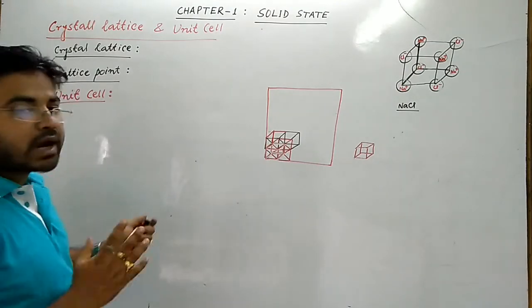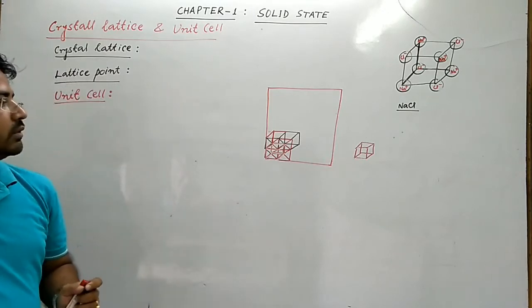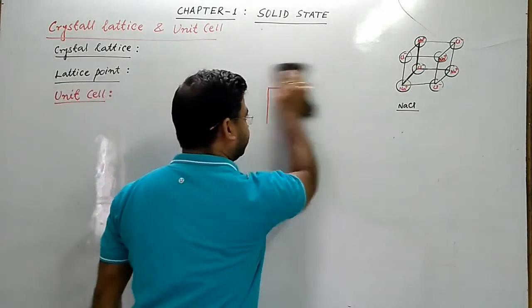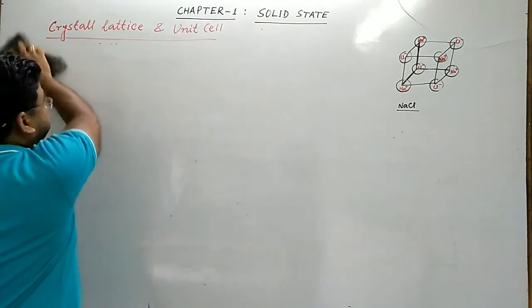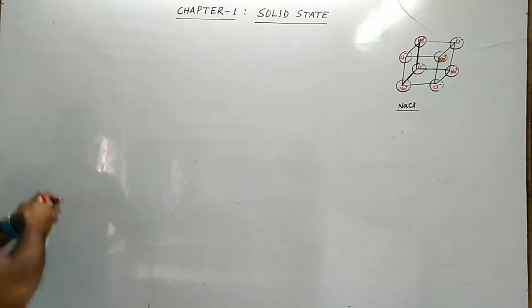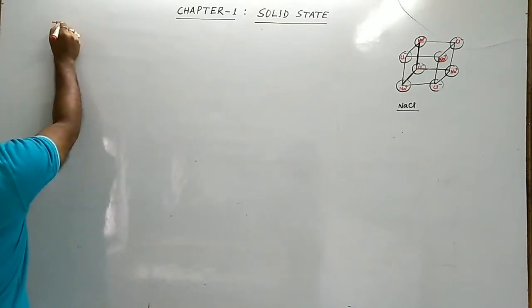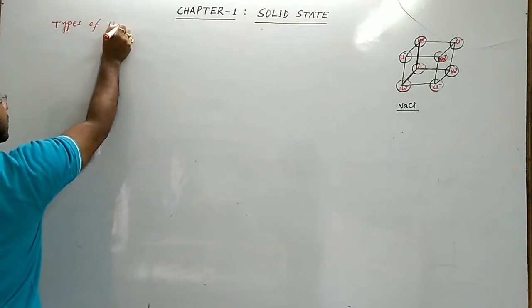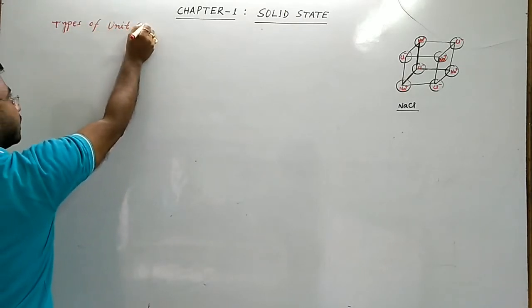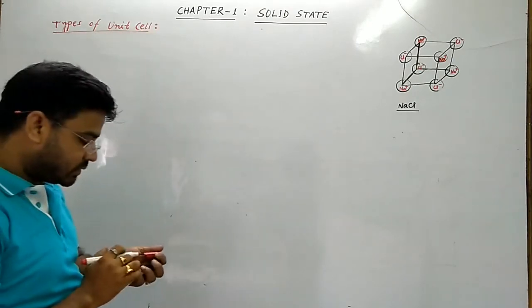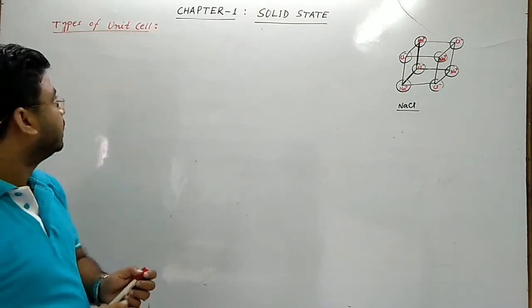Next is types of unit cell. What are the types of unit cell? How many types of unit cells are there?